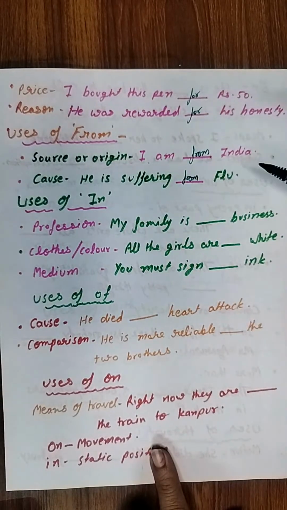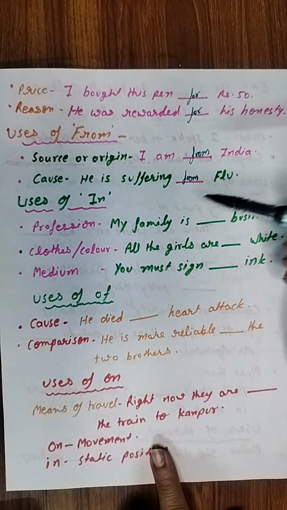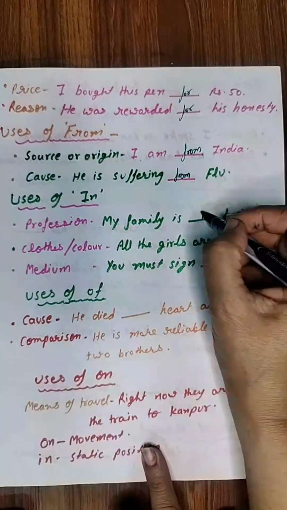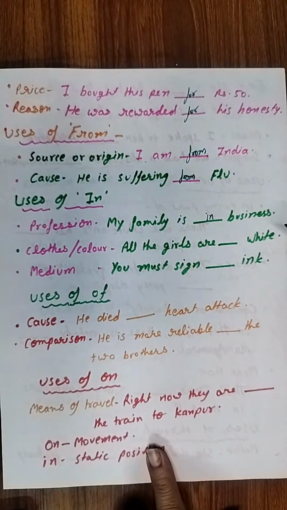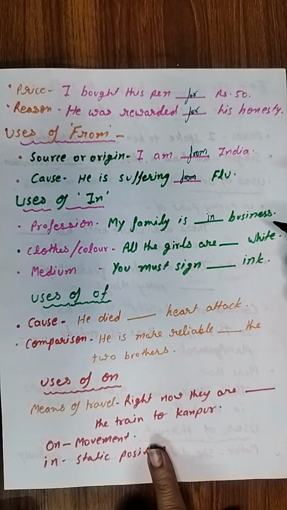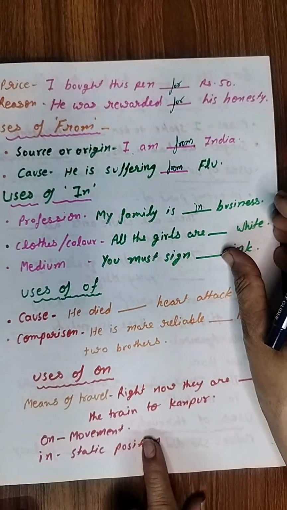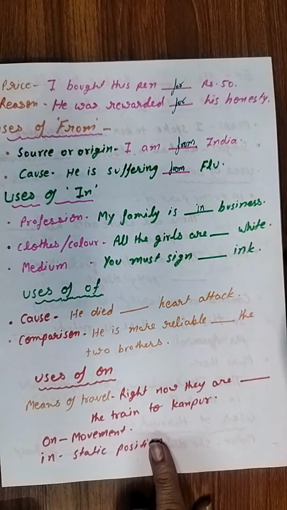Profession. If we are talking about profession, then also sometimes we use in, as in my family is in business. Okay. Children, watch the video till the end, only then the things will be very much clear to you. And if you have some doubts anywhere, some queries, you may type in the chat box.